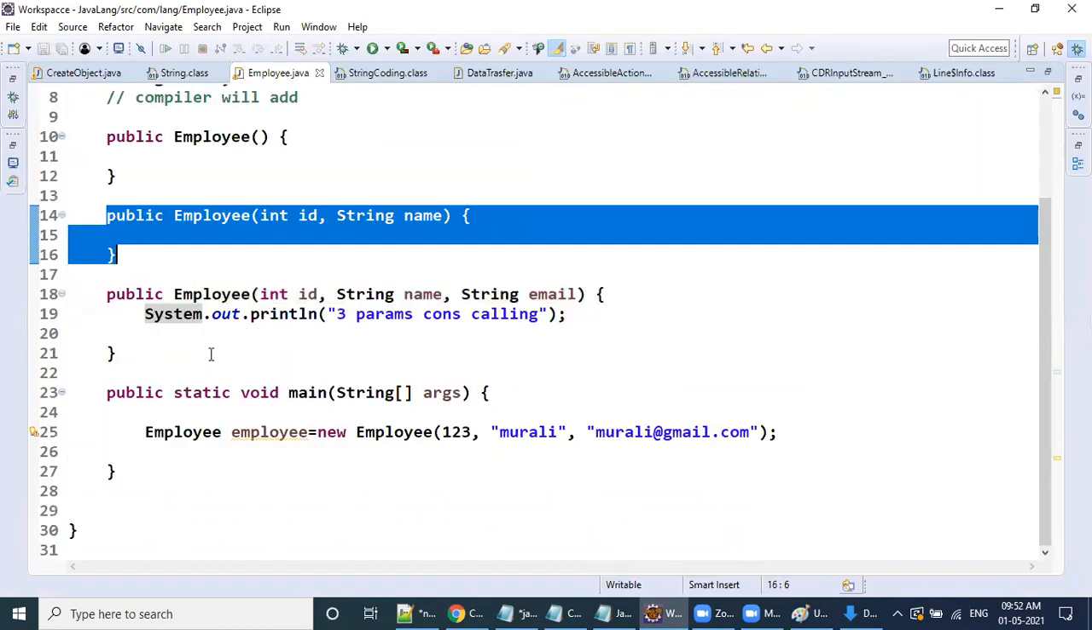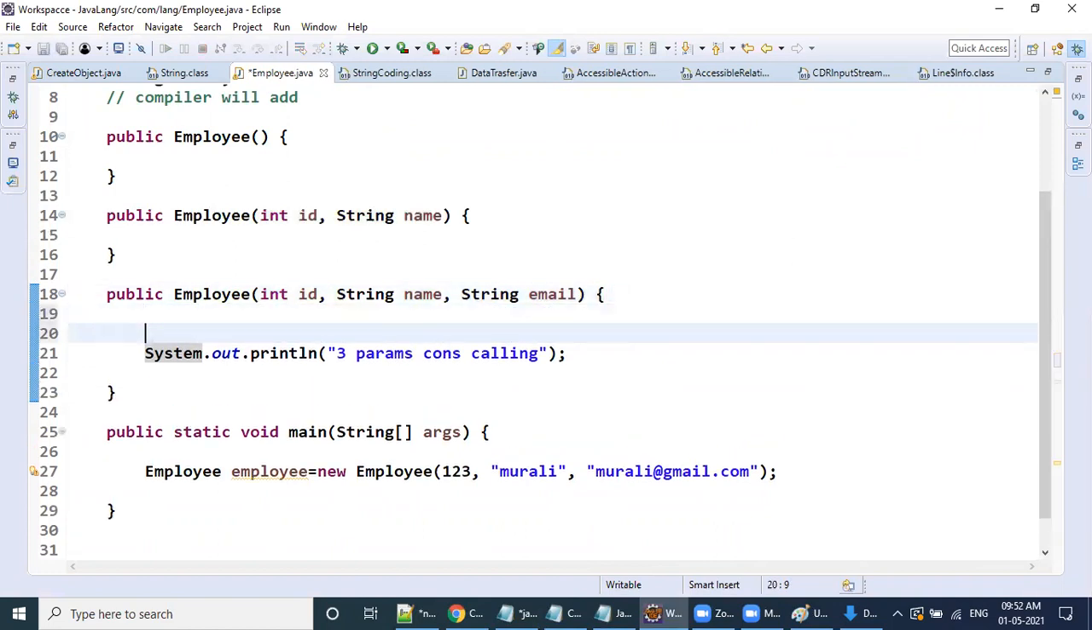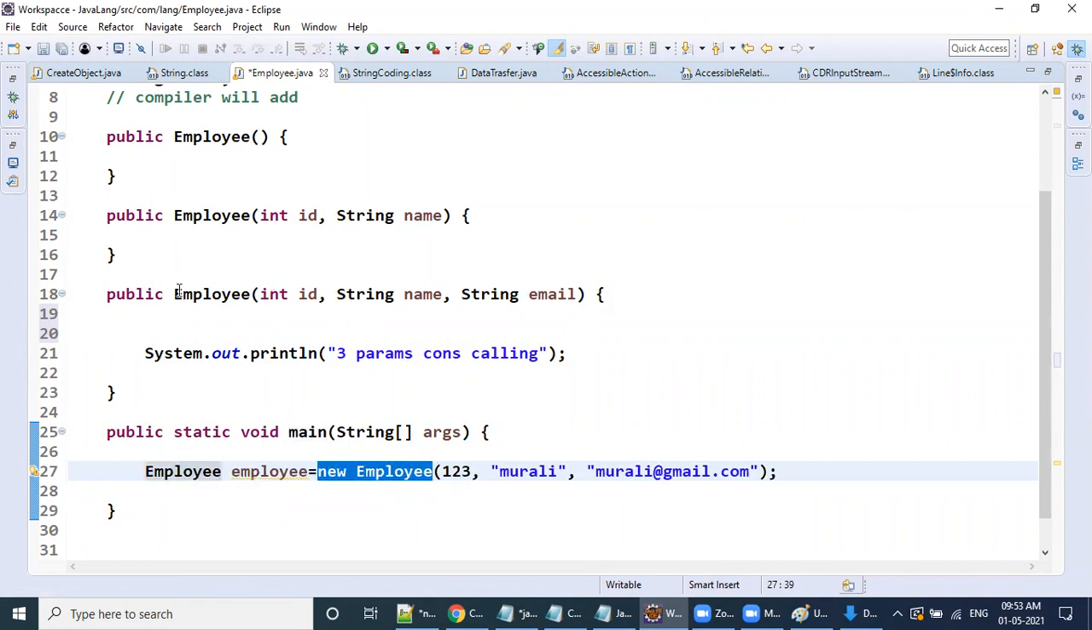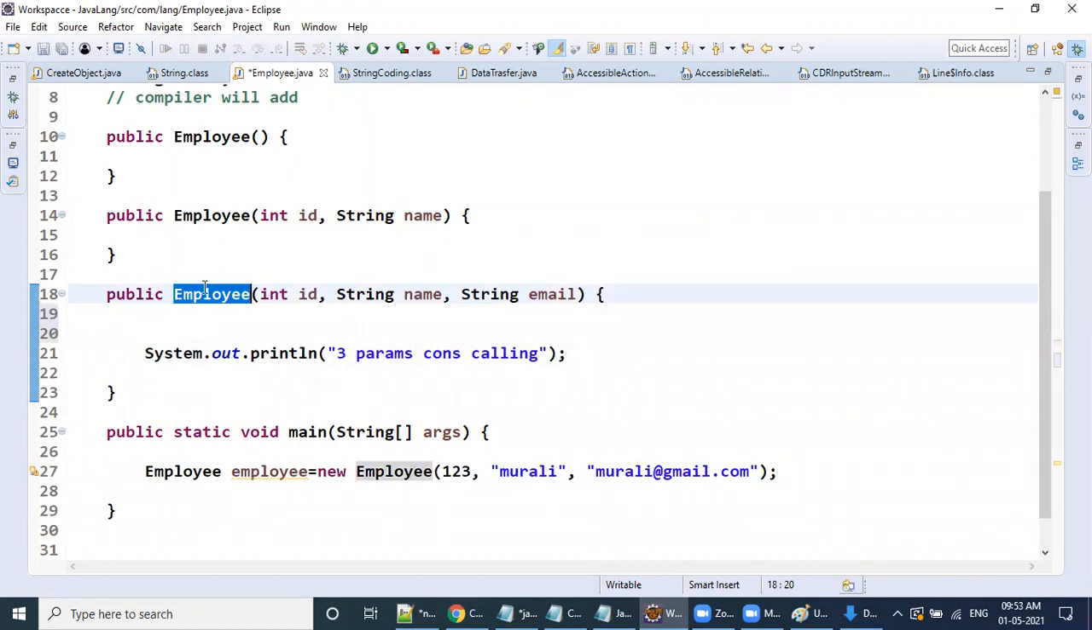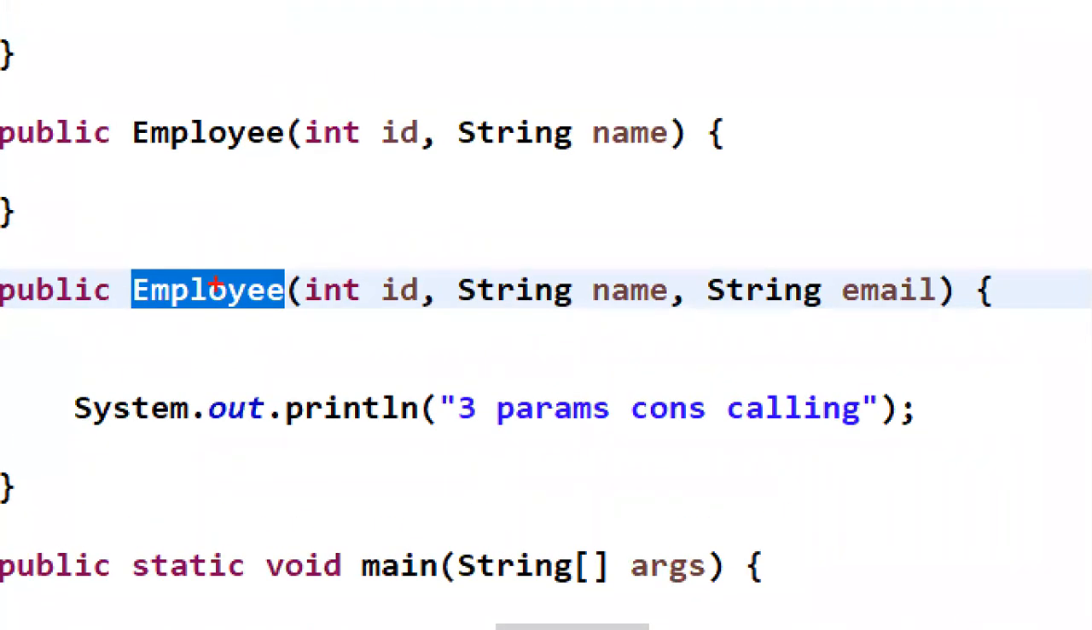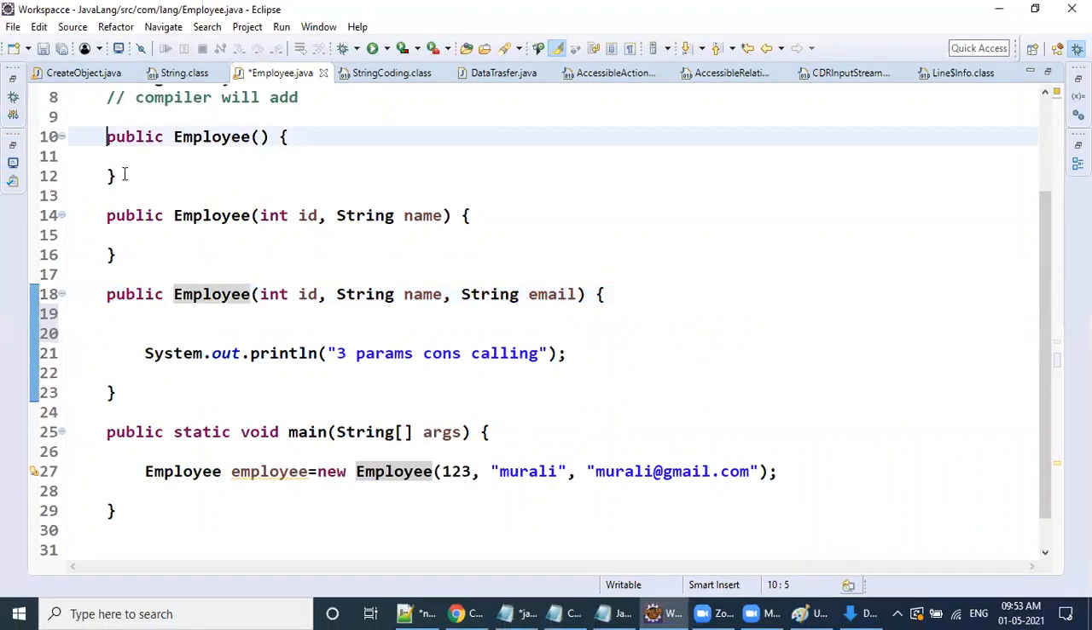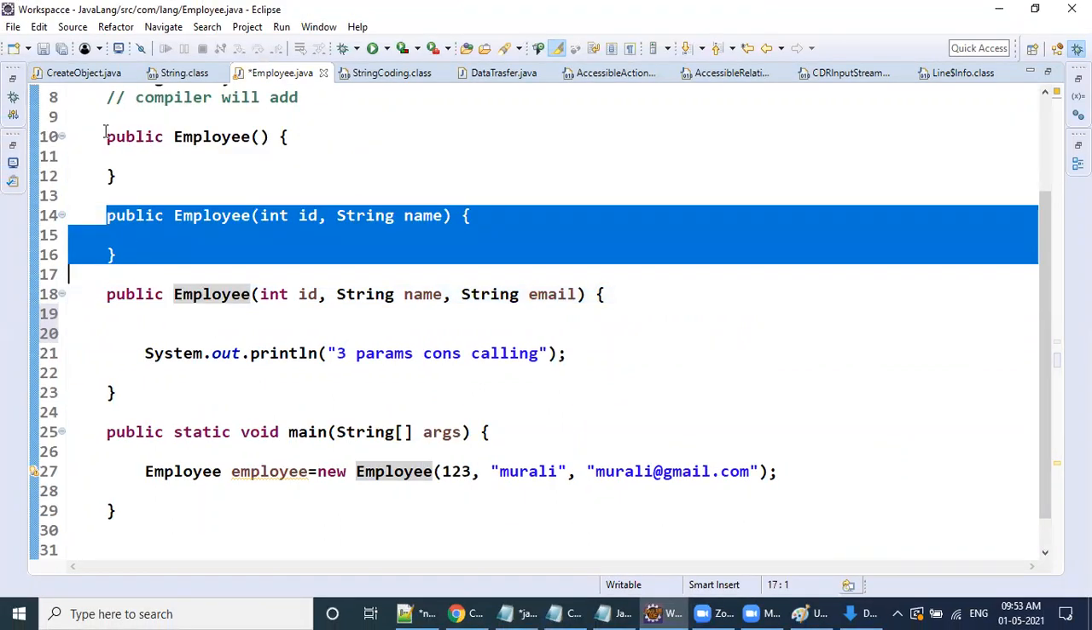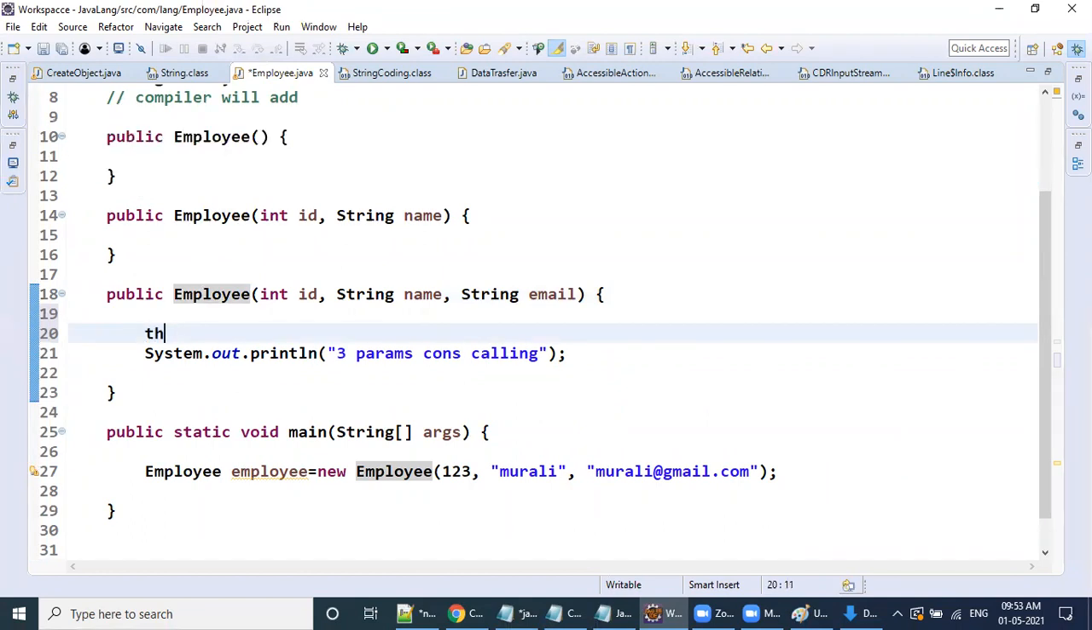Now, see here, from this line, the main method is creating the object. As a part of this object creation, we are calling the 3 param constructor. Concentrate. I have two constructors, right? You can execute this constructor or that constructor. My intention is to call the two param constructor by passing 124 and name as Venkat.